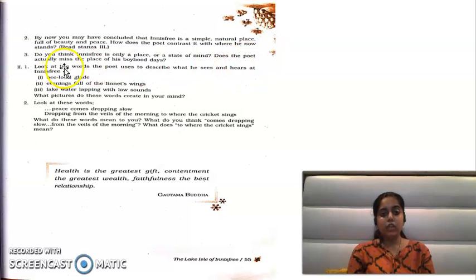Okay, does the poet actually miss the place of his boyhood days? Yes, the poet misses it very much, and he says that one day he will rise and he will go there. So the poet misses it very much, and he plans to go there one day. Look at the words the poet uses to describe what he sees and hears at Innisfree. So look how he has used this word.